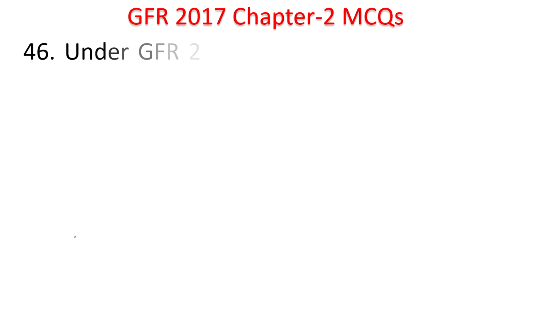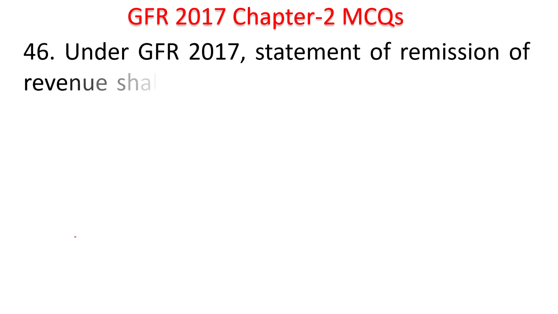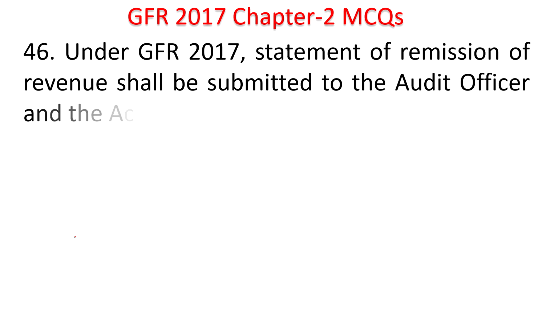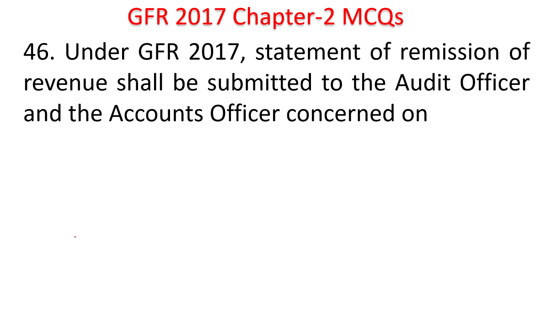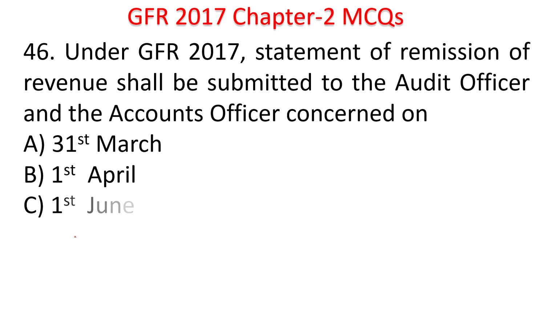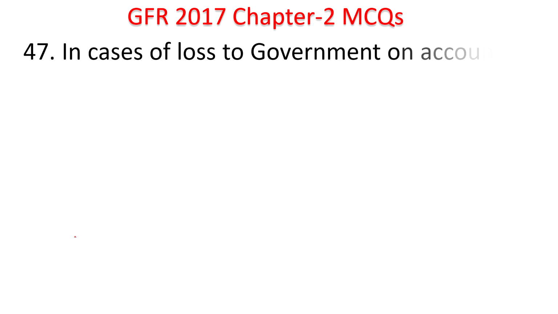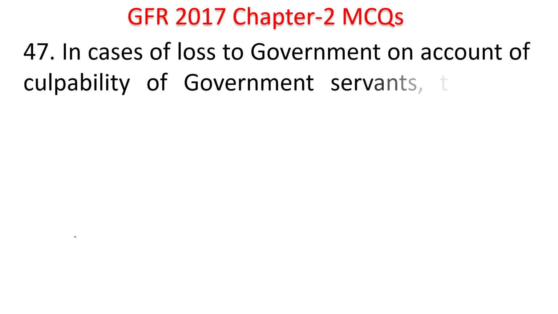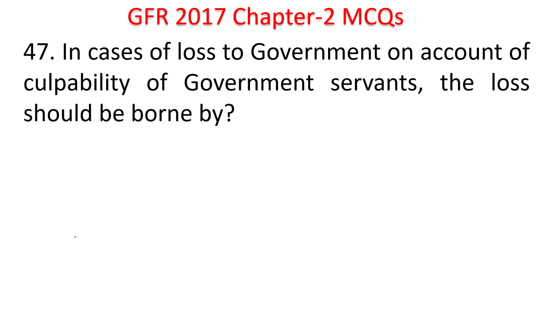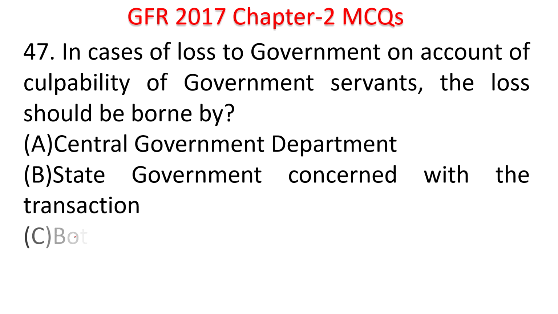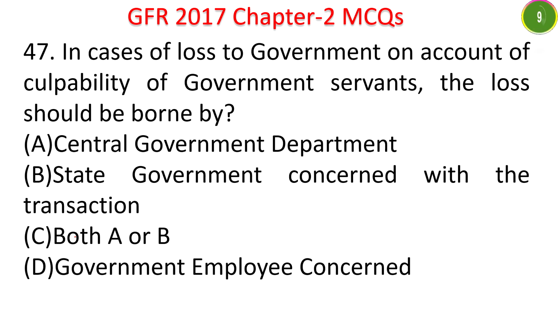Next question. Under GFR 2017, statement of remission of a revenue shall be submitted to the audit officer and the accounts officer concerned on 31st March, 1st April, 1st June, 30th September. The answer is 1st June. Next question. In cases of loss to the government on account of culpability of government servants, the loss should be borne by central government department, state government concerned with the transaction, both A and B, government employee concerned. The answer is both A and B.